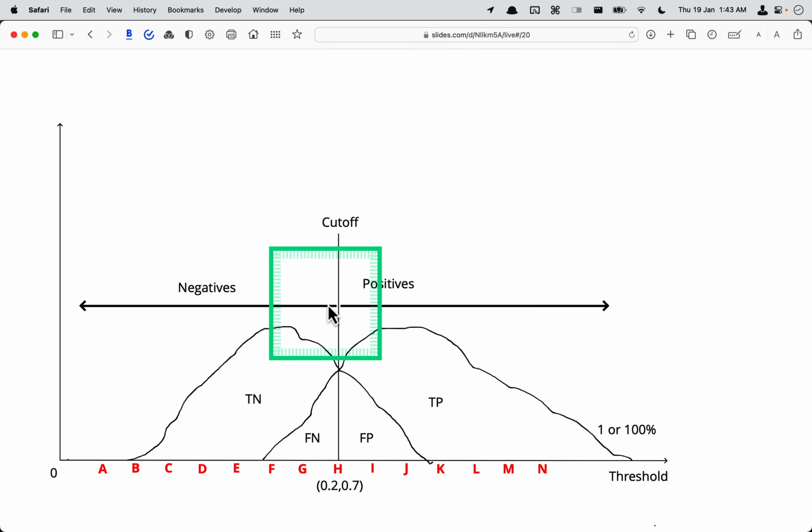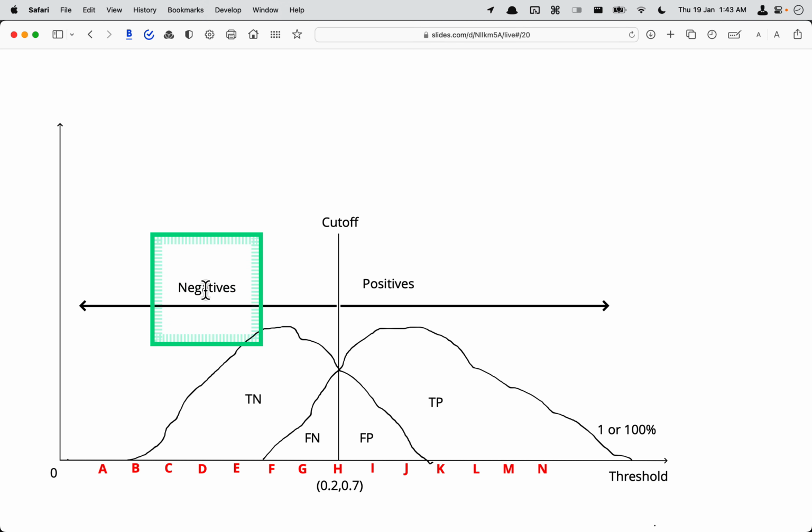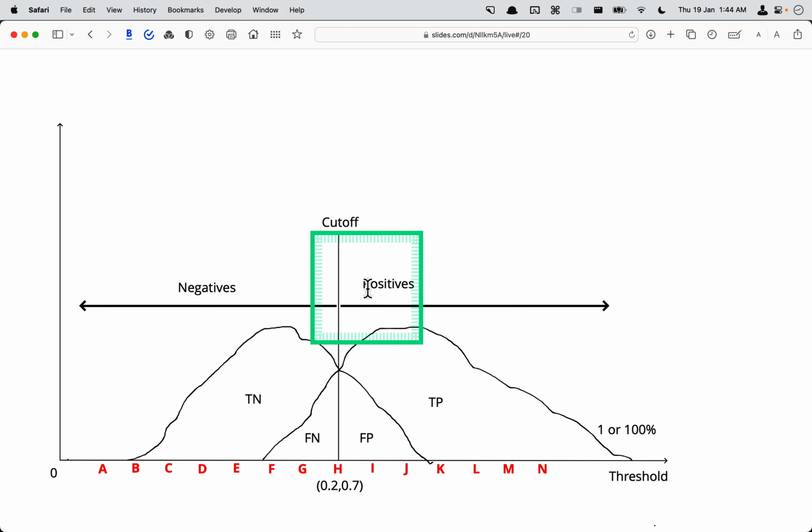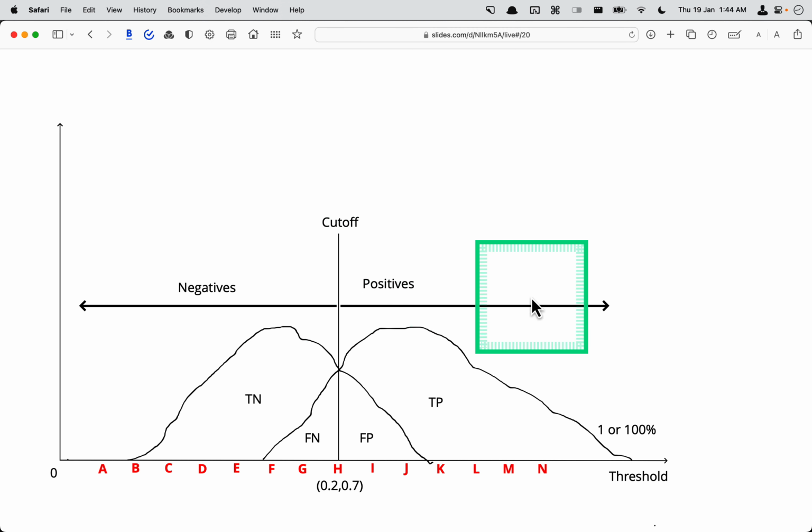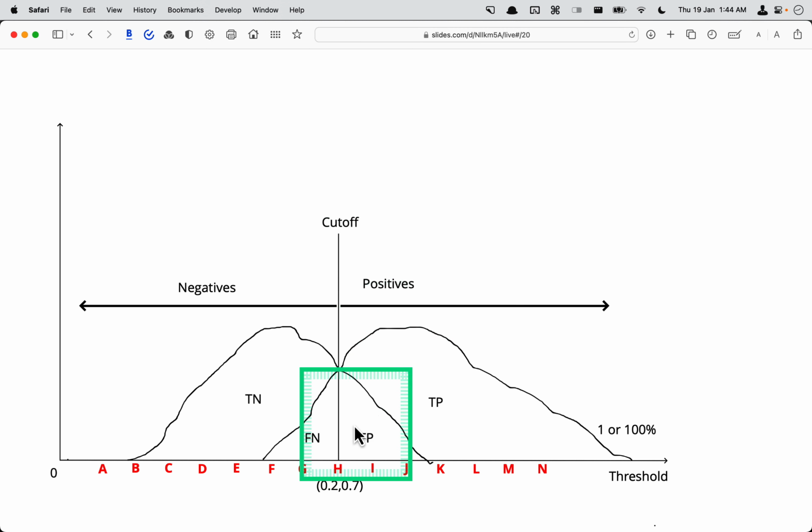So with this cutoff, anything left of the cutoff will be predicted as negative, and anything right will be predicted as positive, regardless of what the actual is. So all this will become false negative, because they were predicted as negative but in reality they were positive, and this part will be false positive, because these were predicted as positive but in reality they were false.